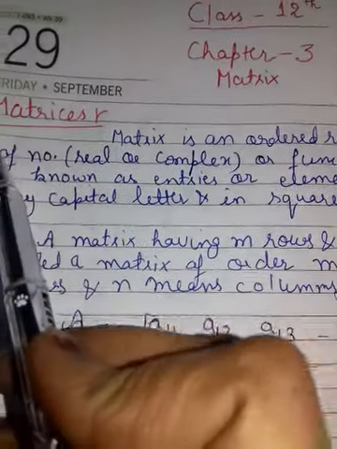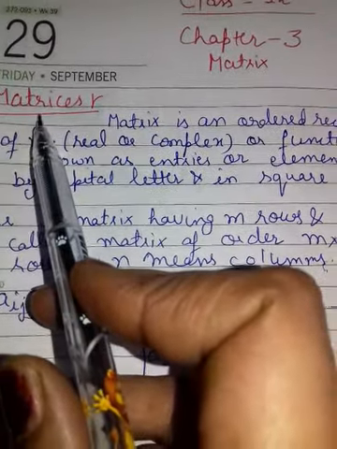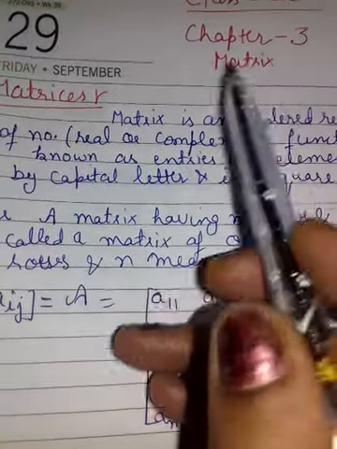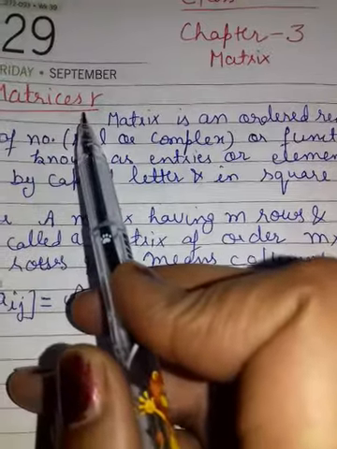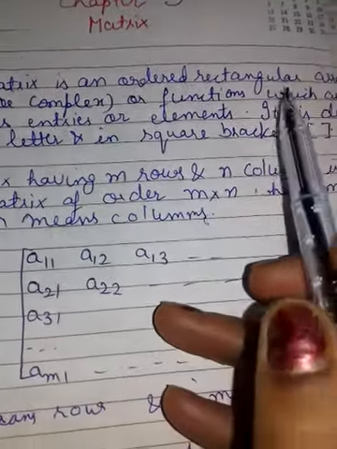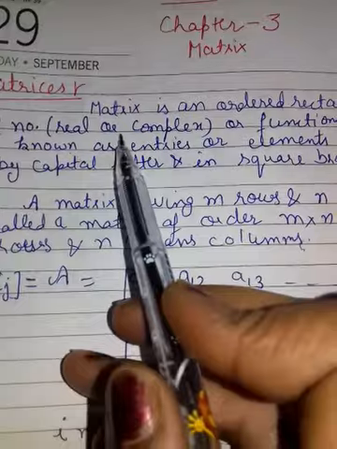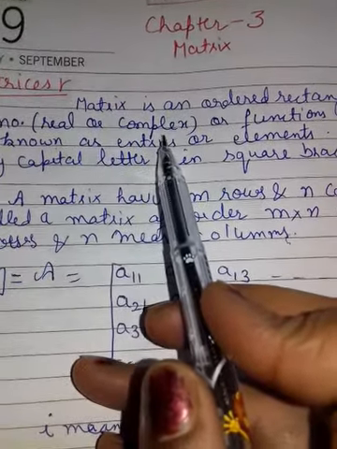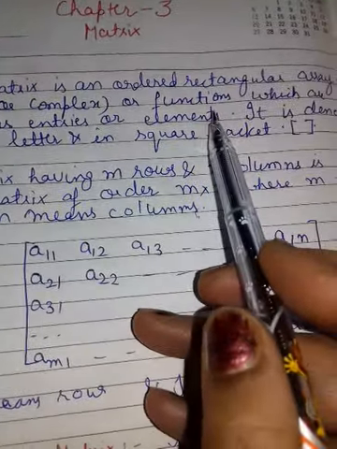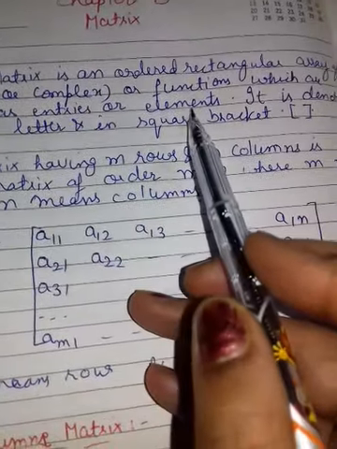Firstly, the definition of a matrix. The plural of matrix is matrices. A matrix is an ordered rectangular array of numbers, real or complex, or functions, which are known as entries or elements.